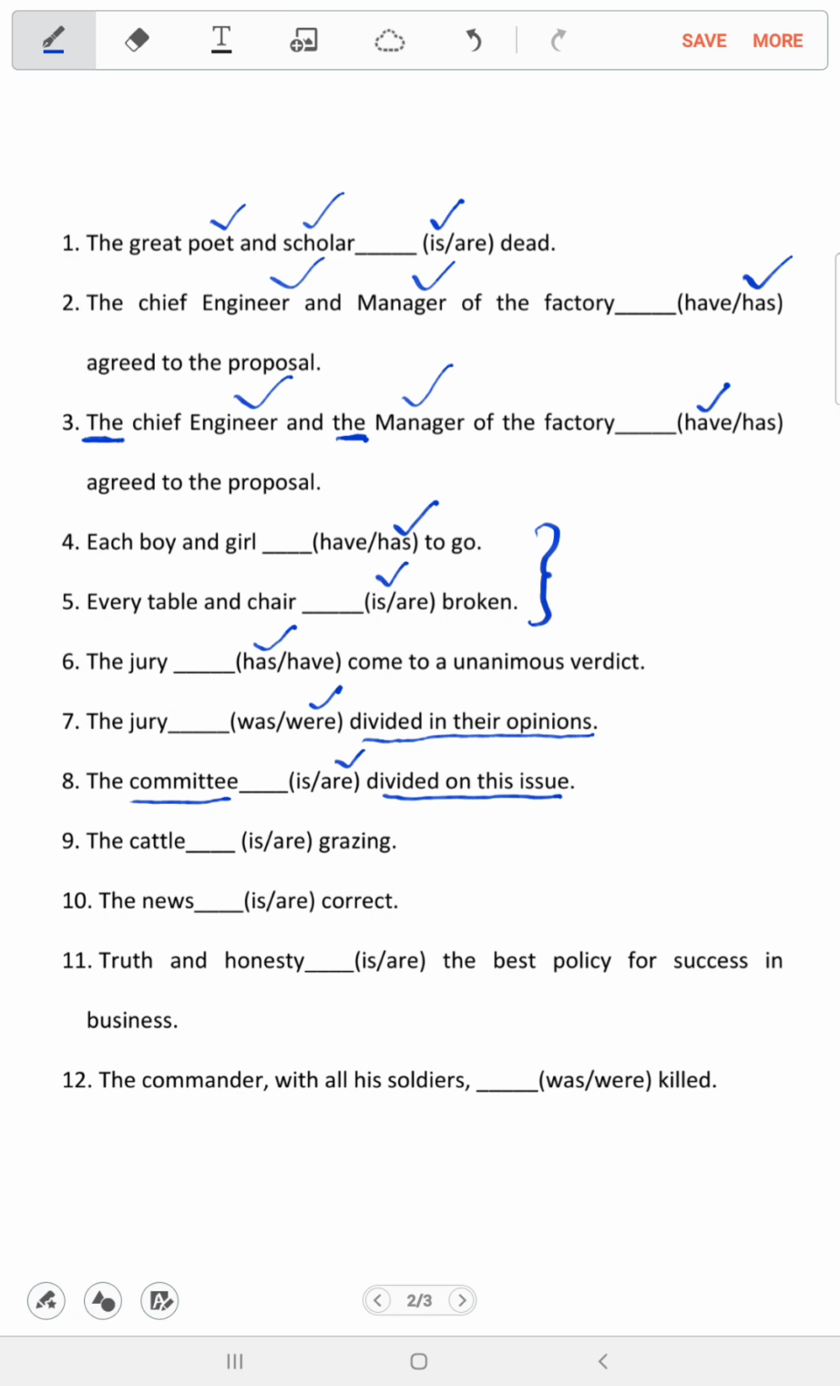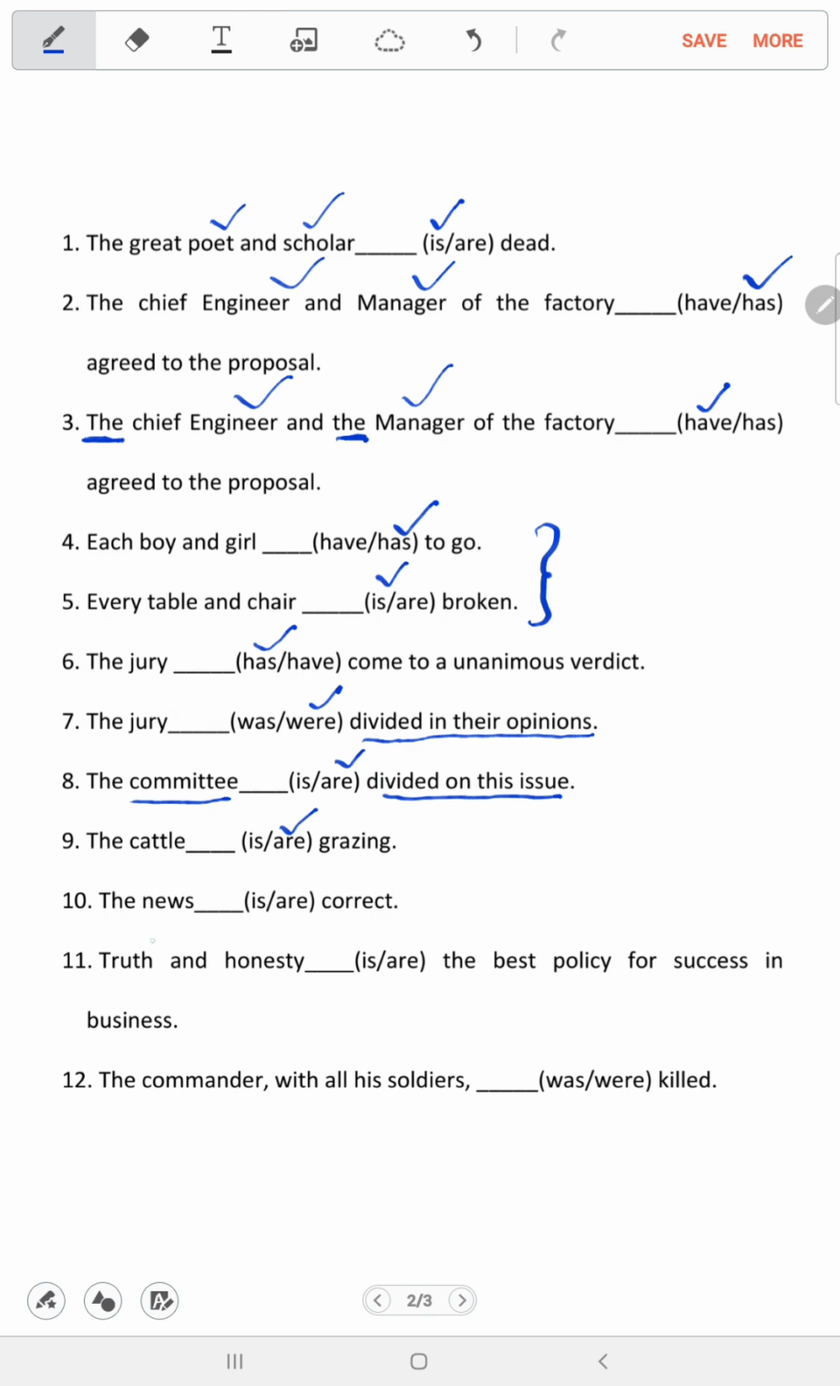So the next question is: the cattle dash grazing. The answer would be, the cattle are grazing. There are some nouns that appear to be singular, but they give plural meaning. Another such word is people. We should not make the plural of the words cattle to cattles or people to peoples. They are always singular in form, but they give plural meaning. Since they give plural meaning, it will take a plural verb, that is are.